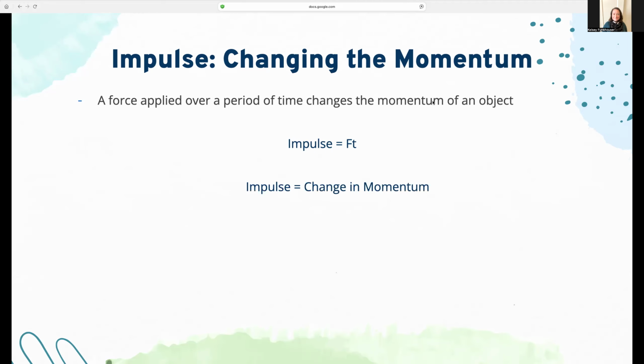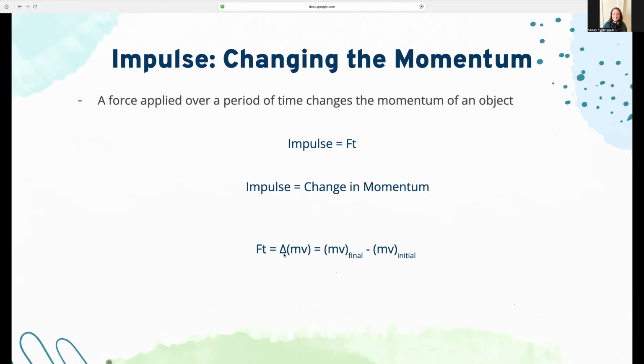So we're connecting here. Impulse is a force applied over a period of time, but it is also a change in momentum. Okay, I know this looks a little overwhelming. We'll talk through it. Both sides of this equation here are impulse, right? This side is force times the time, so that's the force that's applied and however long it's applied. This side is the change in the momentum. Both of those equal impulse. So we're just putting these two halves of the equation equal to each other.